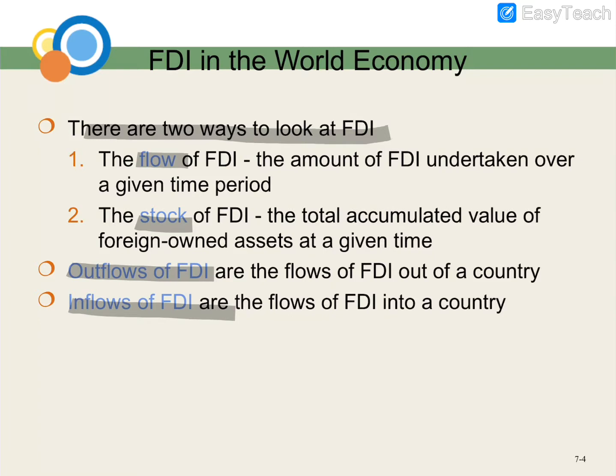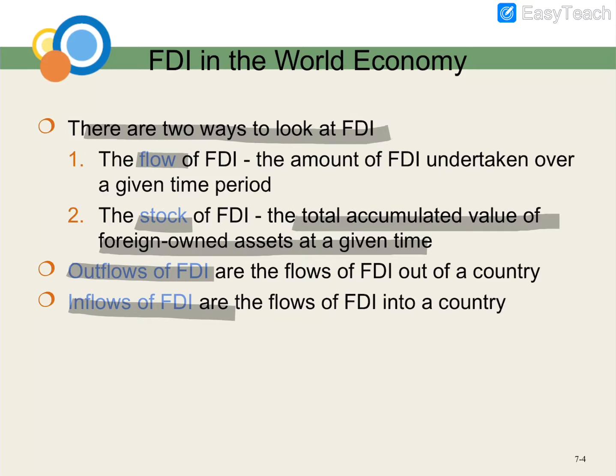Then we have the stock of FDI. The stock of FDI is the total accumulated value of foreign-owned assets at a given time. It means the total value of the foreign-owned assets that they have. So there are two methods to look at the FDI of a country, the flow and the stock.